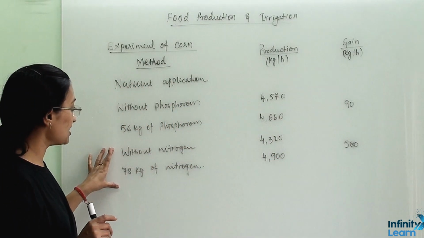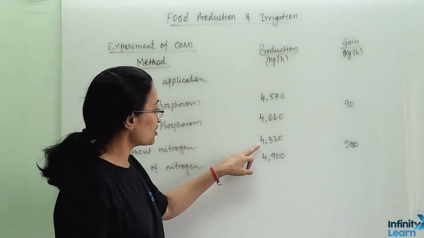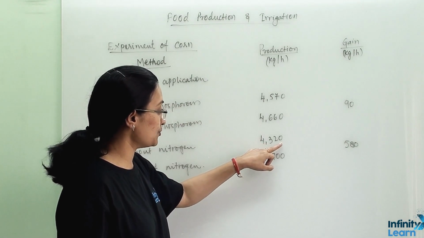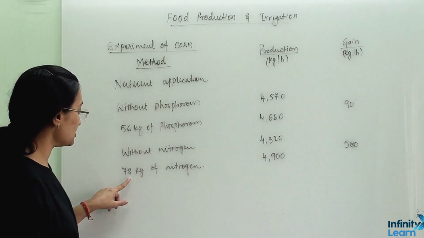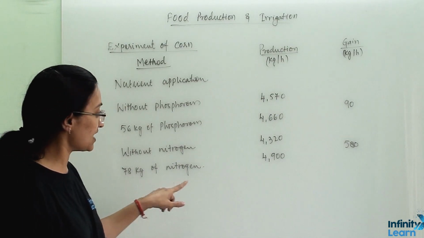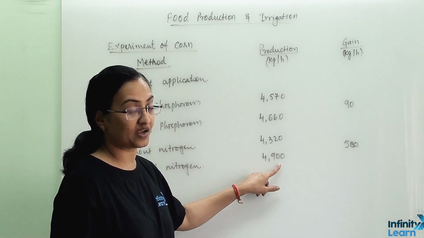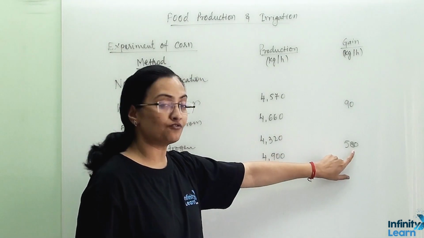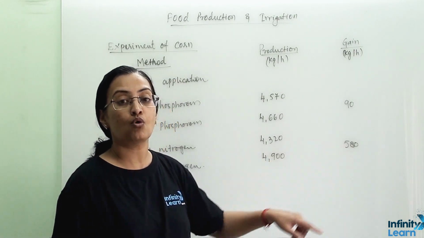Now when we talk about nitrogen need, without nitrogen the production was 4320 kg per hectare. When we applied nitrogen, 78 kg per hectare, the production was 4900 kg per hectare. So with the application of nitrogen, we can gain 580 kg per hectare more corn yield.